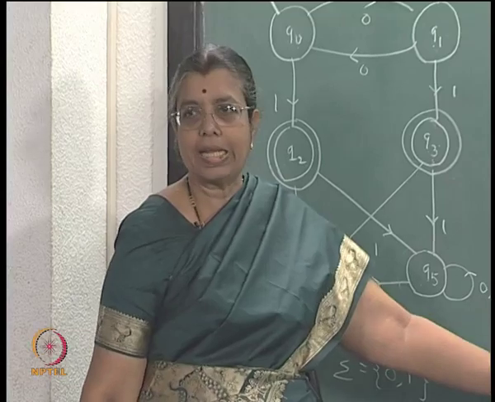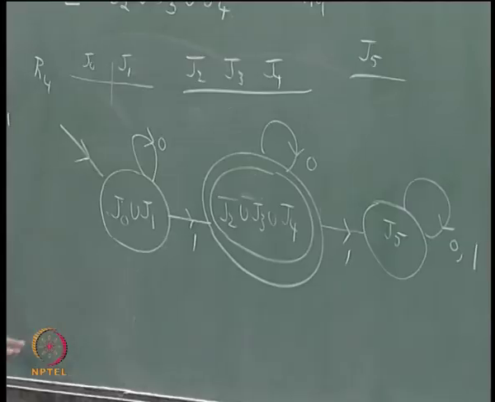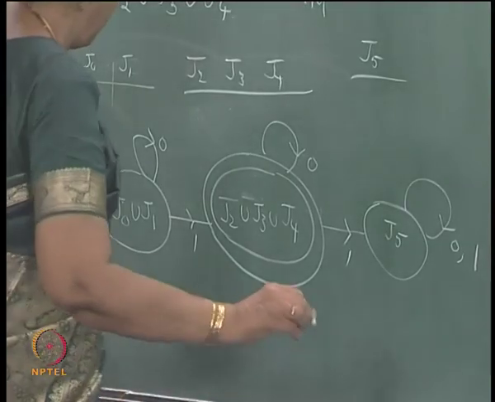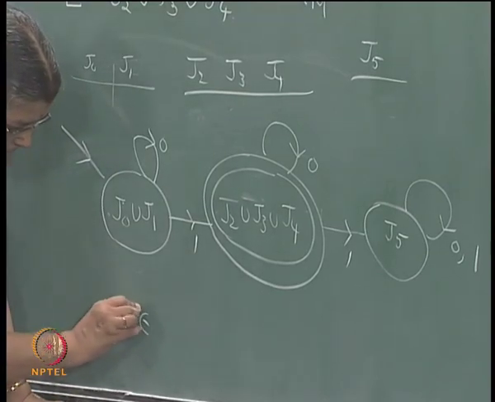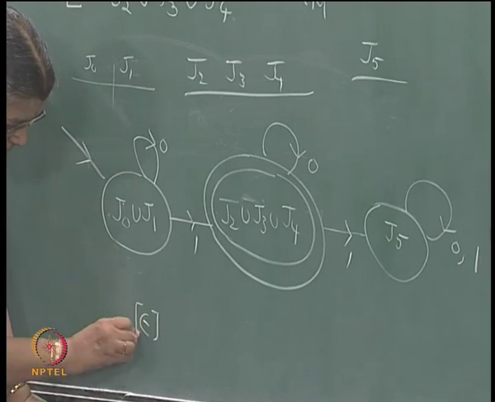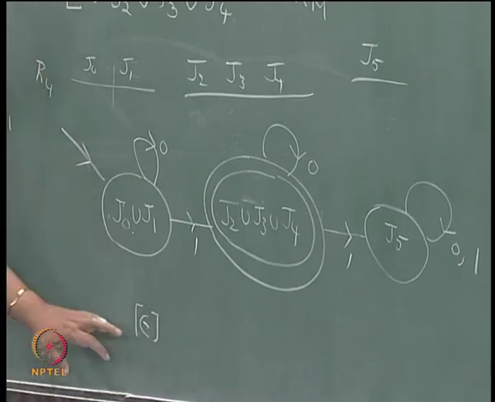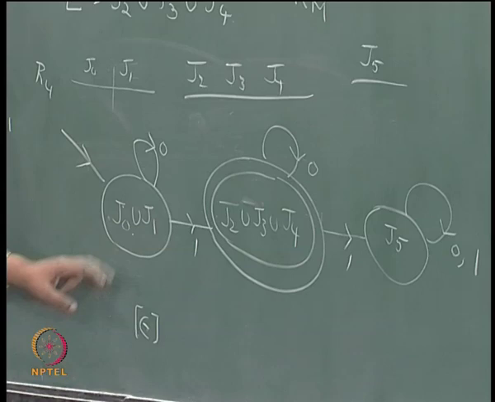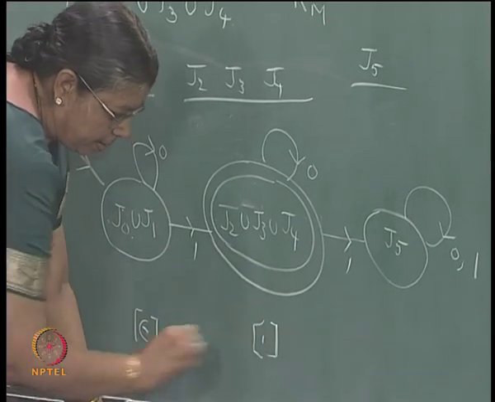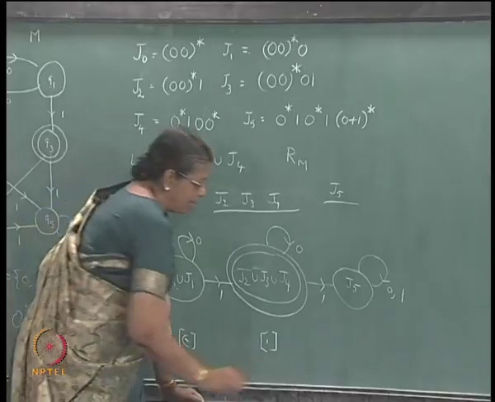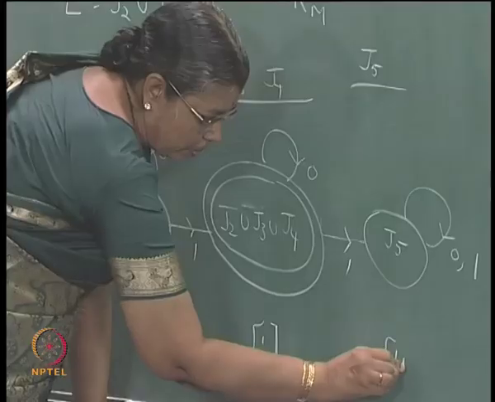How did I get this transition diagram? By the way you have defined, see this has epsilon in that. Actually the equivalence class containing epsilon is this. The equivalence class containing 1 is this. The equivalence class containing 2 ones is this.